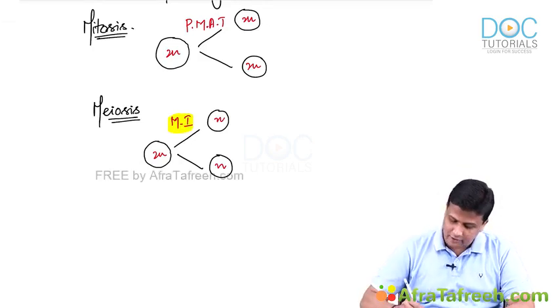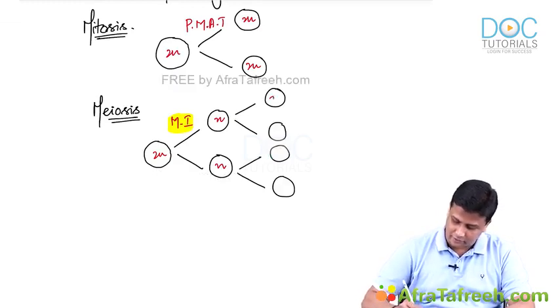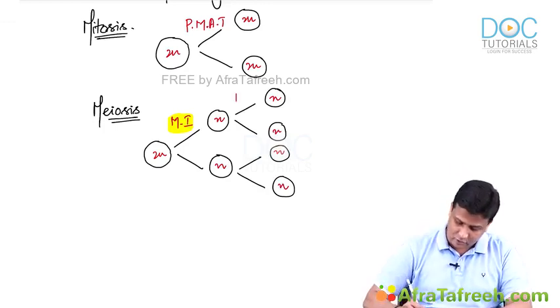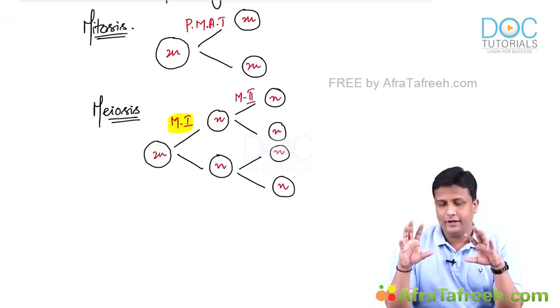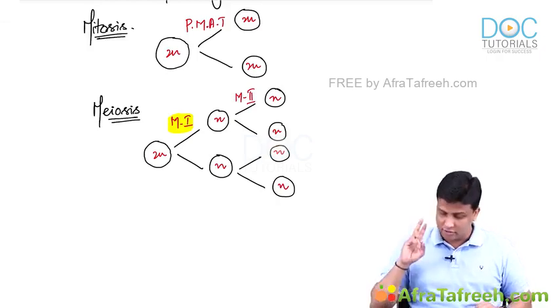Further, what is going to happen? Each daughter cell will divide further into two more daughter cells, each with a haploid number of chromosomes. And this is meiosis 2. So the first thing I want to put in your mind is that the number of chromosomes is reduced in meiosis, and that too in meiosis 1.